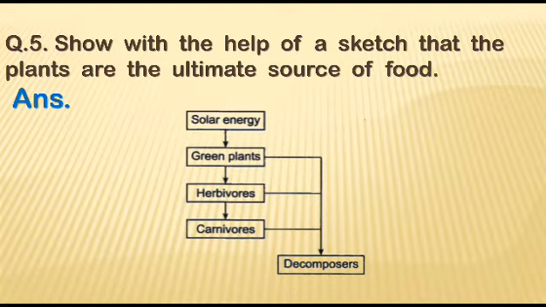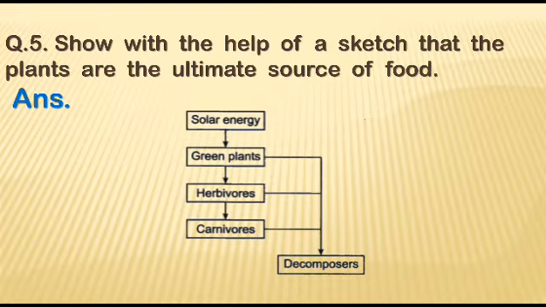Only green plants can absorb this solar energy from the sunlight because they have chlorophyll in their cells. Actually, chlorophyll is a pigment which has the capacity to absorb solar energy from the sunlight.